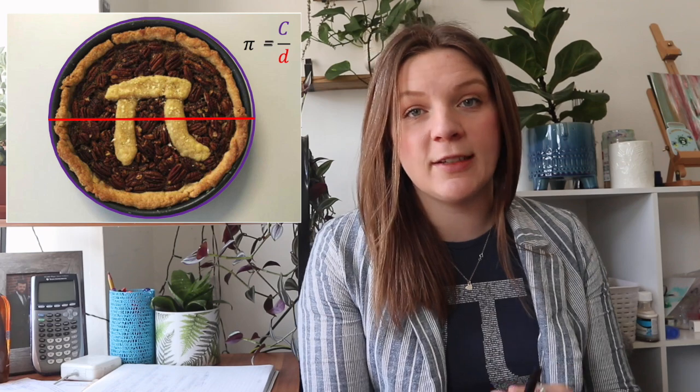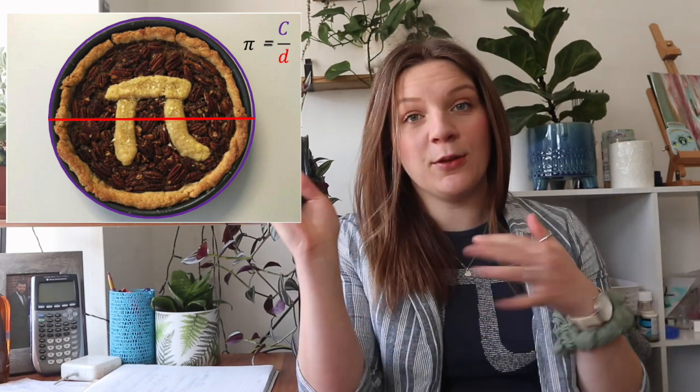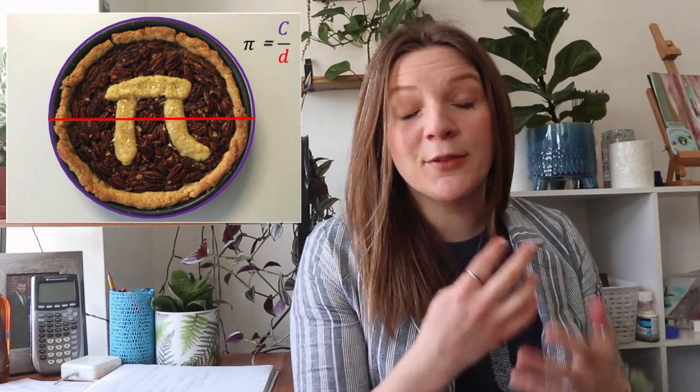Pi, our constant pi, is defined to be the ratio of the circumference divided by the diameter. So pi is equal to circumference over diameter. And this is true for any circle. So here we've used a pie to demonstrate pi because it's Pi Day, but this works for any circle we choose. But that's maybe not interesting enough to require a whole day to celebrate it.